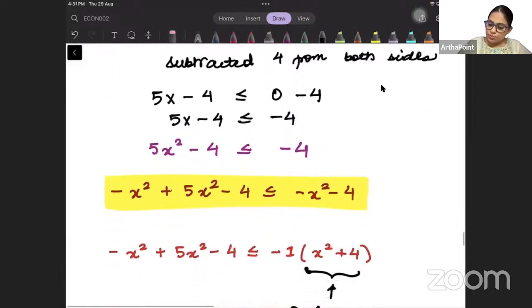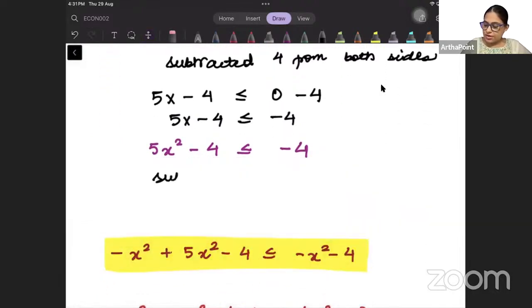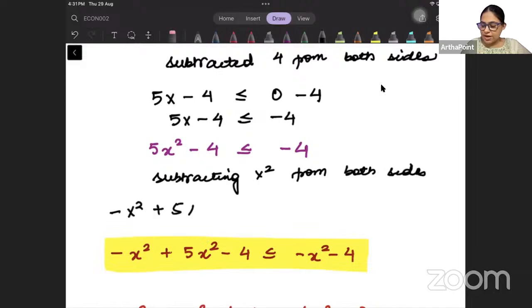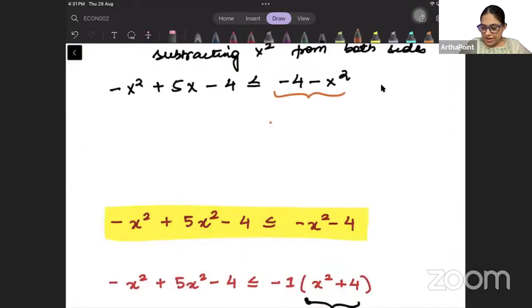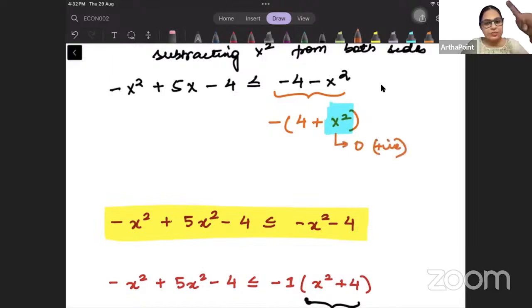Okay. Now what I am doing, beta? I am subtracting x square from both sides. Okay. So minus x square. I have subtracted x square: less than or equal to minus 4 minus x square. Okay. Now, beta, look at this term once. If I take minus common, this will be 4 plus x square. X square is always non-negative. It will be 0 or positive. So either it can be 0 or positive. X square will either be 0 or positive.